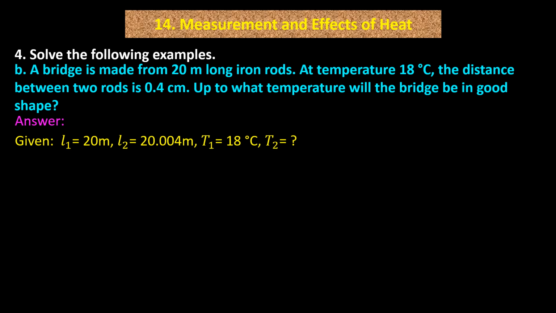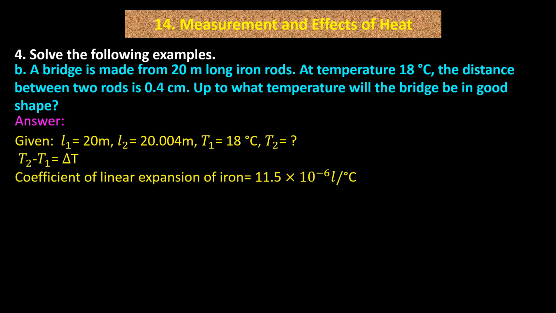Given L1 equals 20 meter, L2 equals 20.004 meter, T1 equals 18 degrees Celsius, T2 equals question mark, T2 minus T1 equals delta T, coefficient of linear expansion of iron equals 11.5 into 10 raised to minus 6 per degree Celsius.